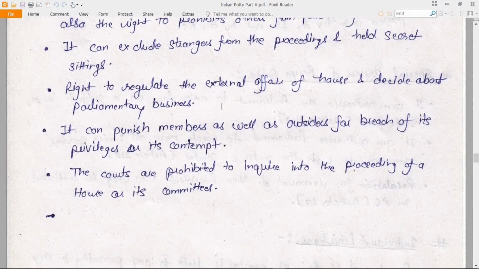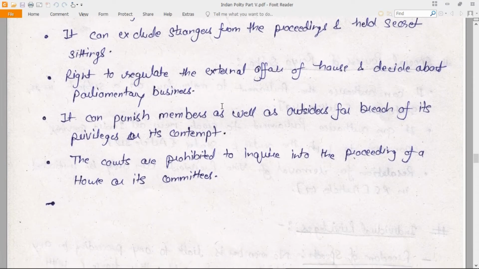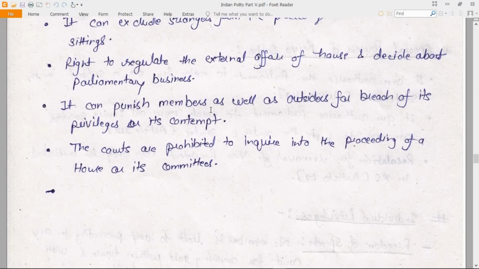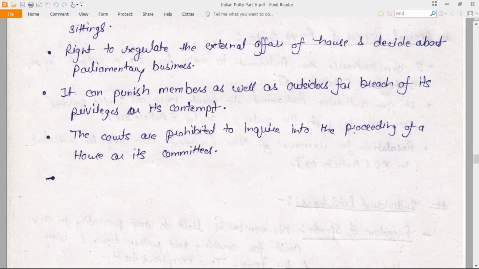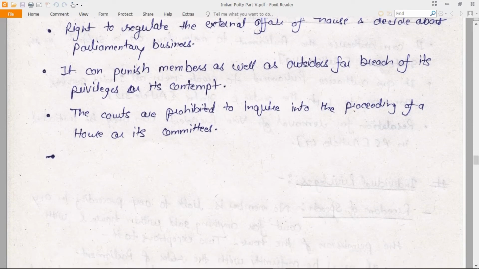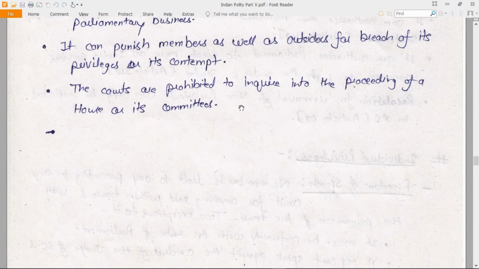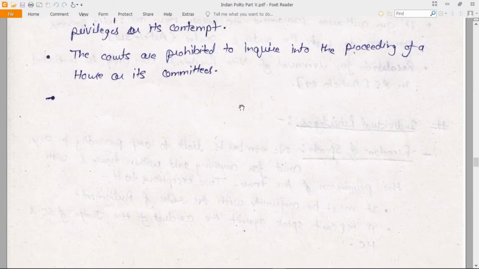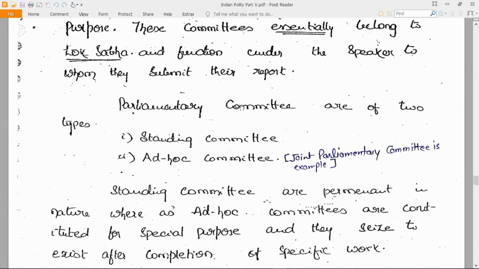The right to regulate the internal affairs of the House and decide about parliamentary business. It can punish members as well as outsiders for breach of its privileges and for its contempt. The courts are not permitted to inquire into the proceedings of the House or its committees.